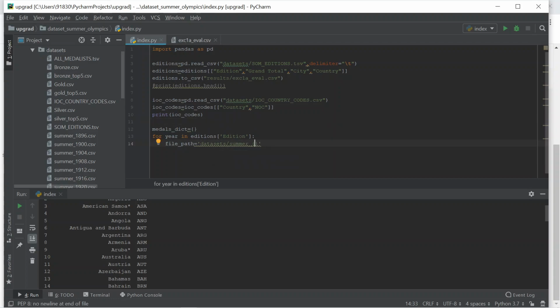So declare curly braces colon d, which will take the argument. Here it is CSV file dot format with the year. If you give this year, the year argument is injected over here.